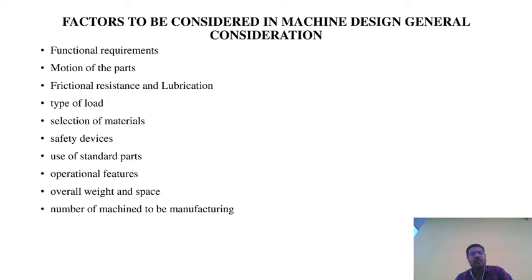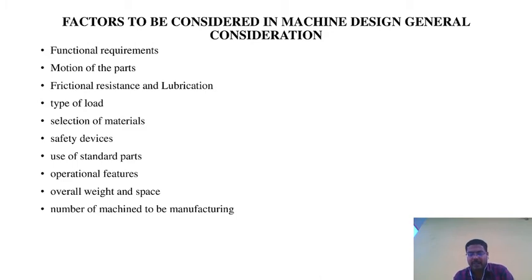Next is type of load. In particular machines we commonly apply different types of loads. The type of load which acts on the element of a machine is to be considered in identifying the stresses set up within the element.